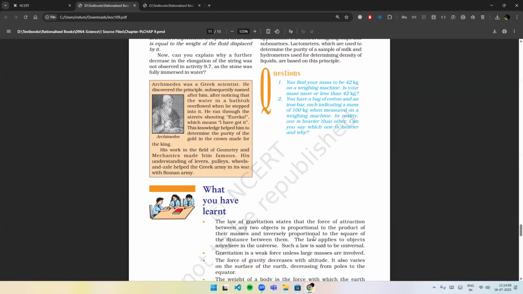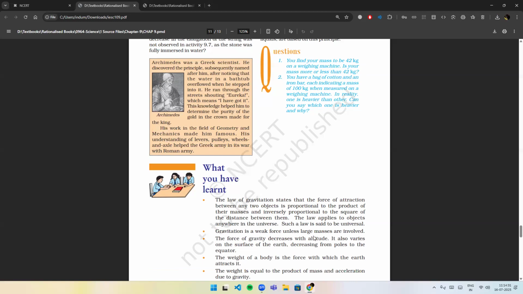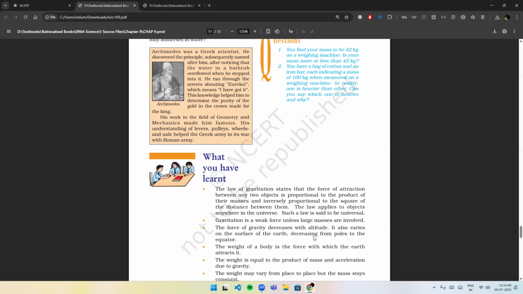Archimedes was a Greek scientist. He discovered the principle, subsequently named after him, after noticing that the water in a bathtub overflowed when he stepped into it. He ran through the streets shouting Eureka, which means I have got it. This knowledge helped him to determine the purity of the gold in the crown made for the king. His work in the field of geometry and mechanics made him famous. His understanding of levers, pulleys, wheels, and axle helped the Greek army in its war with the Romans.